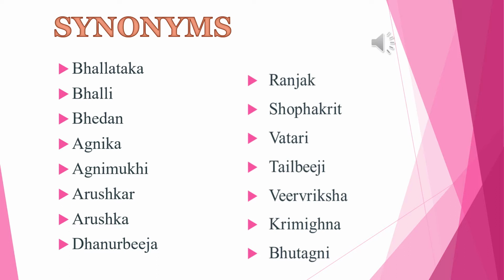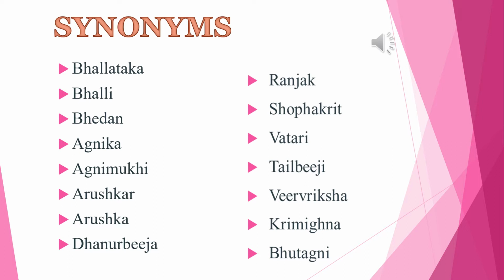Next is Agnimukhi. The fruits are seated on a fleshy orange cap. Arushkar. The juice of the fruit produces blisters on touch. Next is Arushka. Again, the juice of the fruit produces blisters on touch. Dhanur Bij. The fruits are obliquely ovoid and because of this shape it is known as Dhanur Bij.